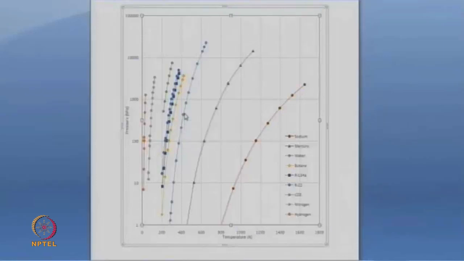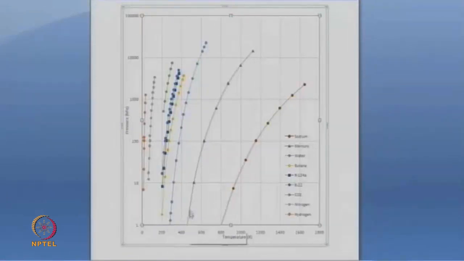Then you have this line here, which is for water. And to tell you that it is not just water and all these substances which behave like this, we have gone a little bit further ahead, and here these are the properties of mercury. We have seen mercury in the lab, which is a liquid. What it means is that at that 1 bar pressure, mercury has a saturation pressure, there is a vapor pressure at that point, and some mercury vapor would be getting into the atmosphere, but this is very, very small.